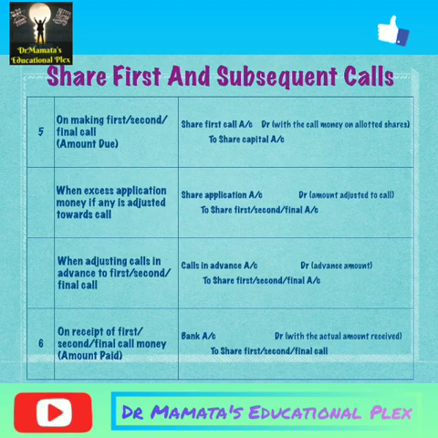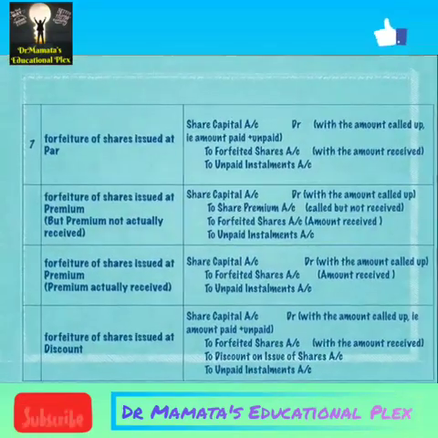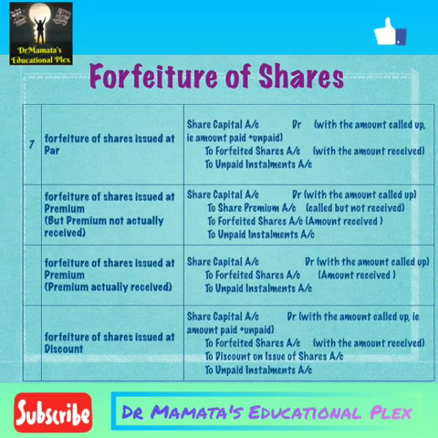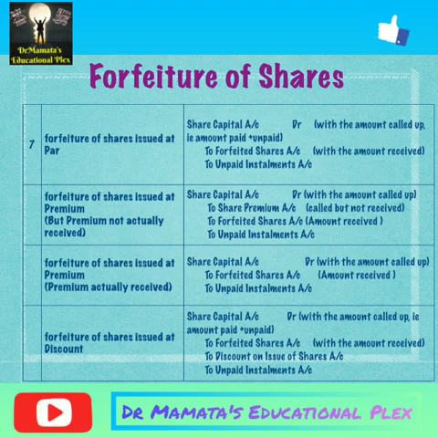So the first entry will be the amount received and the second entry will be the amount transferred to our capital account. So these are our entries regarding our issue of shares. After that we have to see our forfeiture of shares. Now, forfeiture of shares issued at par.